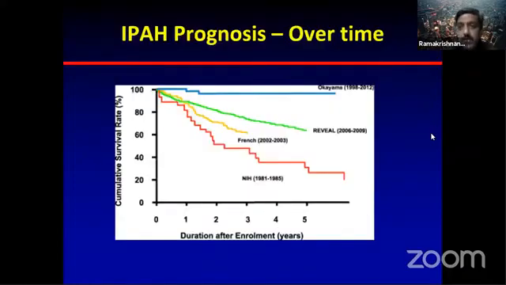And another important thing is how the prognosis has changed. When you are preparing for your exam, one thing that I recommend you read is the REVEAL registry, because it's a contemporary registry which has given a lot of information. Clearly from the NIH time, the French registry suggested we are improving, and then the REVEAL registry suggested we have further improved, with nearly 5-year survival touching around 60%. This is something that you should know.